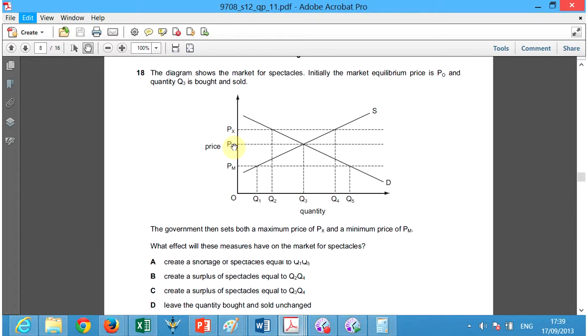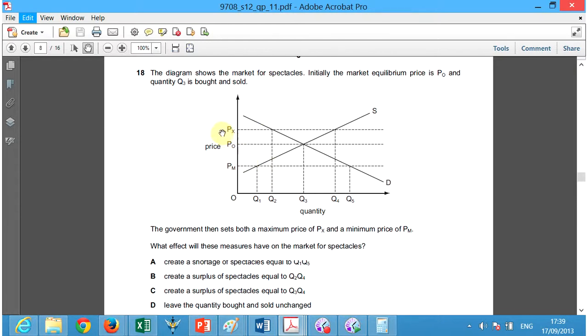So the government here says, okay, the market equilibrium is here. We don't want you to sell your price low just to get rid of a broken product. Spectacles. You can imagine eyeglasses without any glass, the actual glass that you look through to make things smaller or bigger. So they don't want you to sell at a price too low.